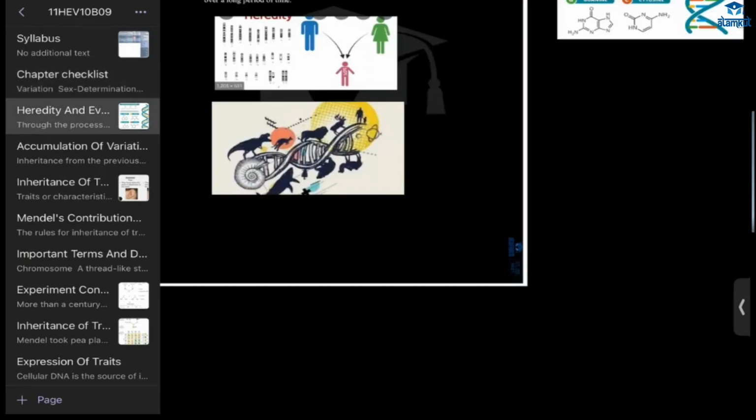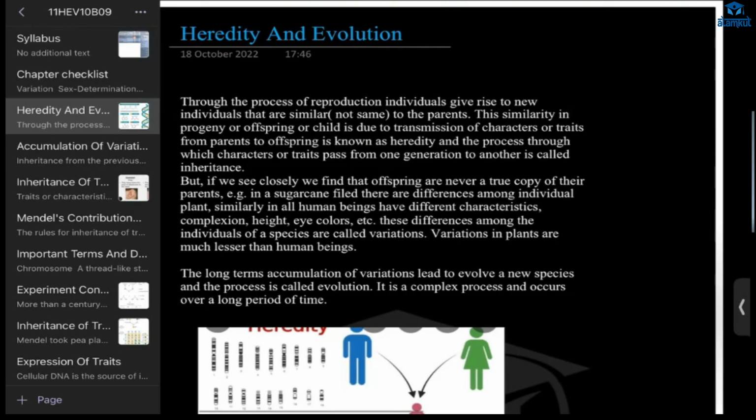Okay, so now heredity. In the previous chapter, we talked about reproduction, right? What happens in reproduction? Individuals give rise to young ones, and the young ones are similar to their parents, but they are not the same. That similarity and those differences, those characters, are transferred from one generation to the next, from parents to offspring. This is called heredity, and that process is called inheritance.